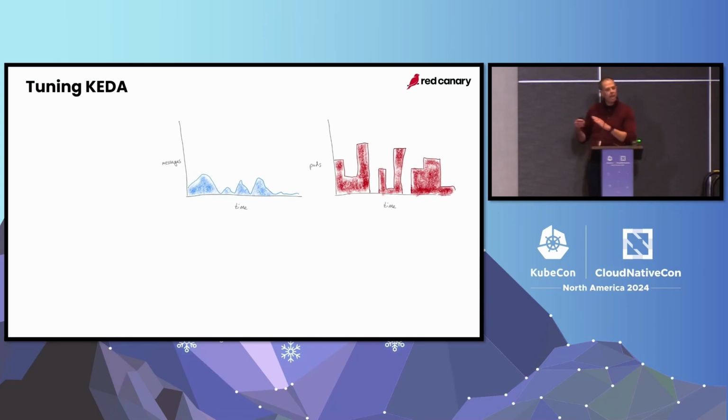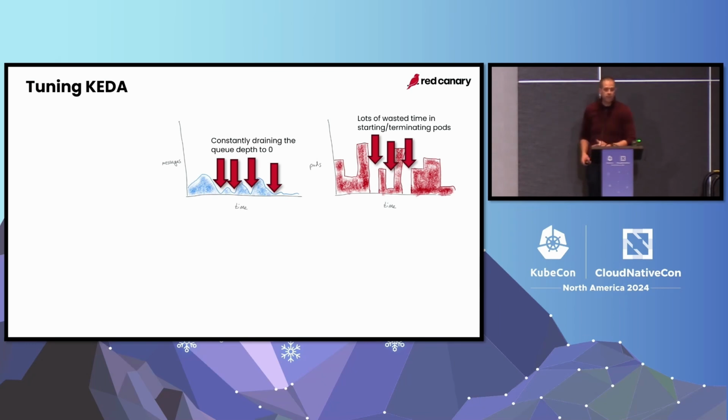And then we started to climb out of the trough of despair. Now we started to tune it, which is really the fun part of doing all this. If you look at this plot, you can see that our messages were kind of coming and going, and the problem was our pod count had dropped to 0. Now our application was running in JRuby, which is a whole other conversation, but it's not the most efficient thing to start and stop. So every time the message count got cleared out, we would scale down to 0. And then some messages would obviously pile back up, we'd scale back up, and we wasted a lot of time starting up pods, basically starting code over and over again.